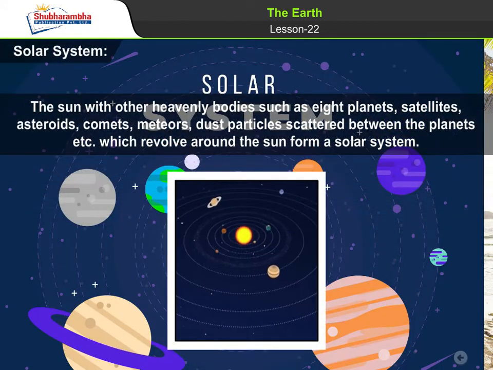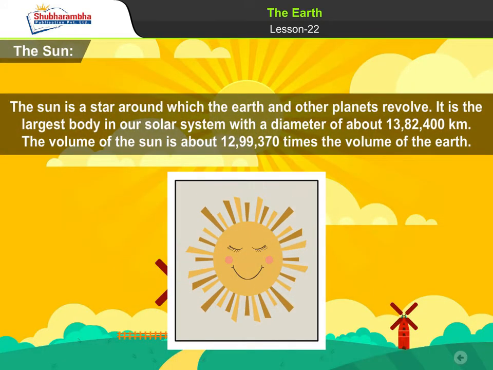Solar system. The Sun with other heavenly bodies such as 8 planets, satellites, asteroids, comets, meteors, dust particles scattered between the planets etc. which revolve around the Sun form a solar system. The Sun. The Sun is a star around which the Earth and other planets revolve. It is the largest body in our solar system with a diameter of about 82,400 kilometers. The volume of the Sun is about 12,99,370 times the volume of the Earth.